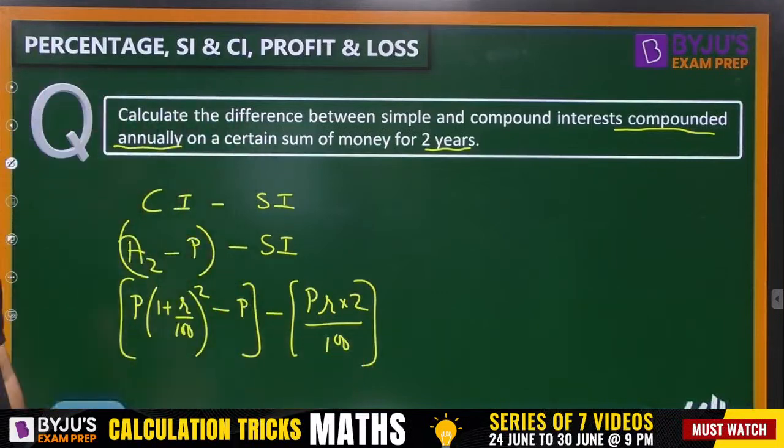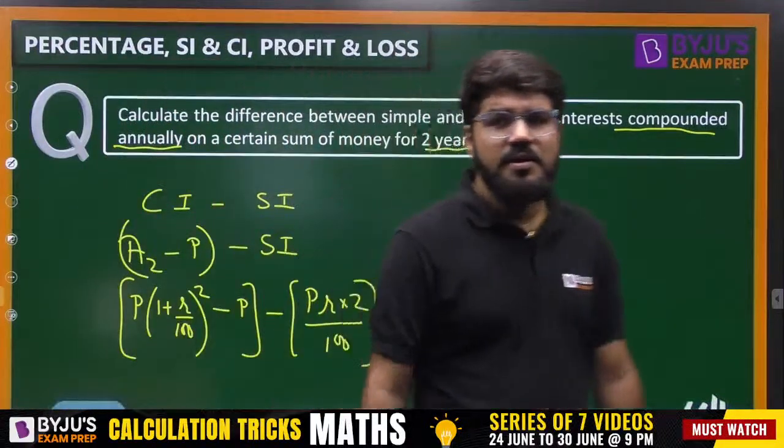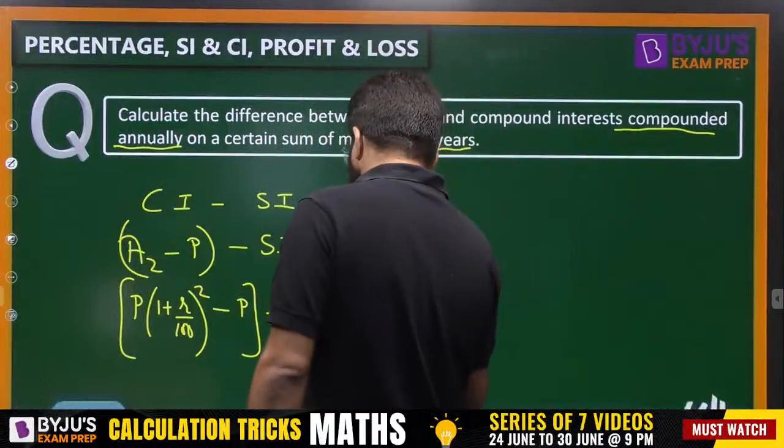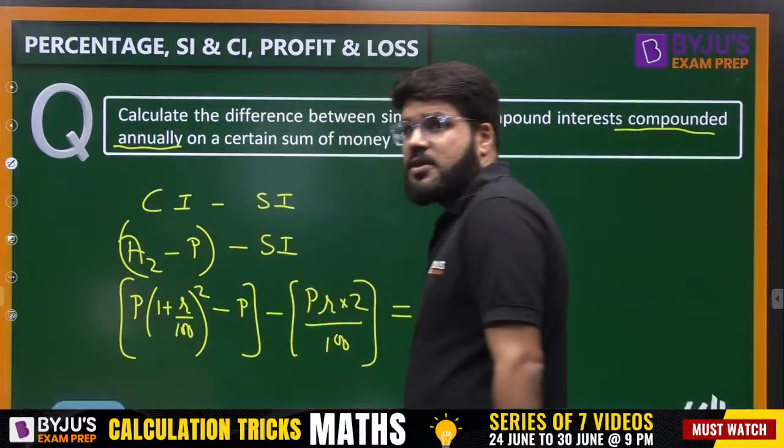PR2 by 100. Just need to simplify this, right? Just need to simplify this. I think we are discussing little concepts also, ABD.